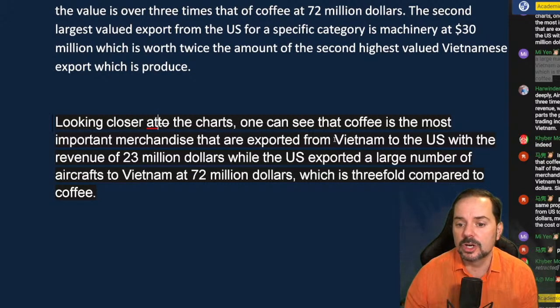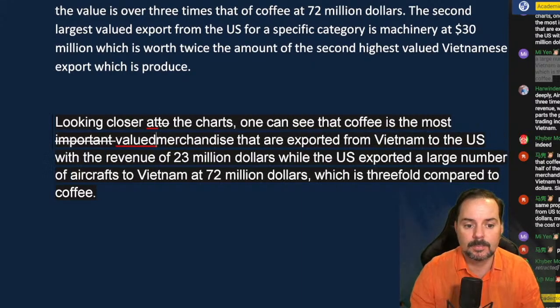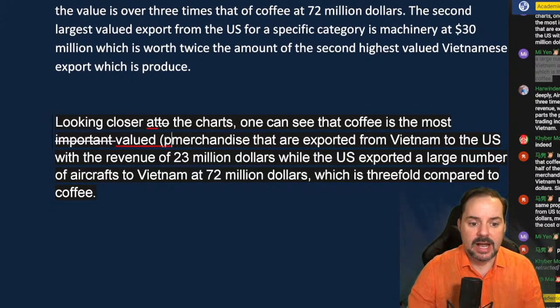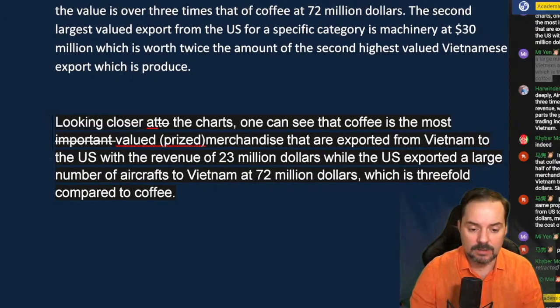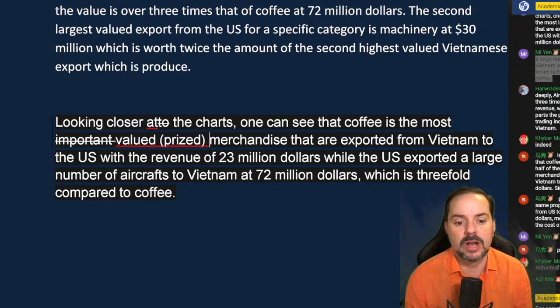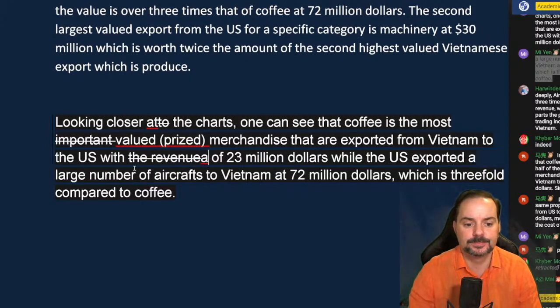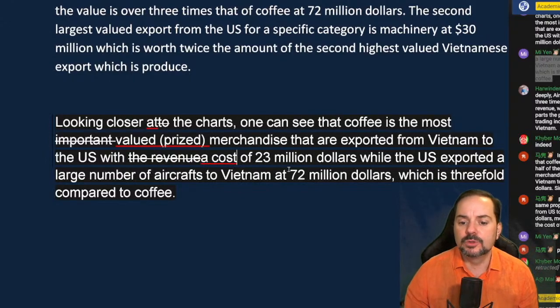So looking closer at the charts, one can see that coffee is the most valued, okay? Instead of valued, you could also use the word prized because money is often referred to as prize. So it's prized, appraised, prized. Okay, but important doesn't work as much. So valued merchandise that are exported from Vietnam to the US with the revenue, with a cost, more accurate, of $23 million.